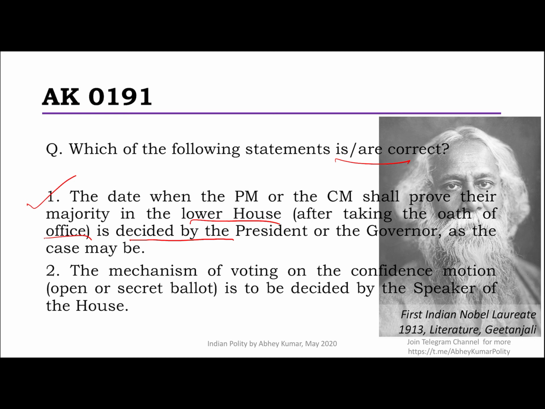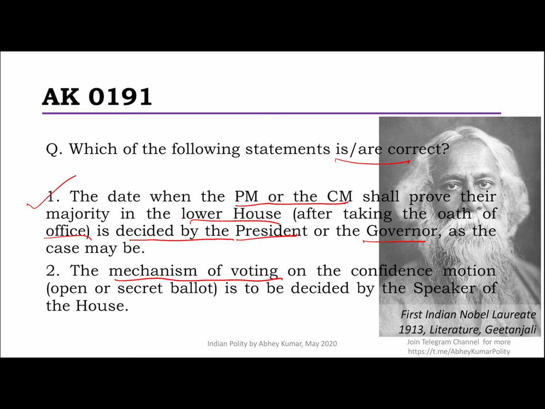But essentially, when the oath is taken by the PM or the CM and the council along with them, then it is the President for Union and the Governor for the state who direct when the majority should be proved in the House. So don't get confused in that.